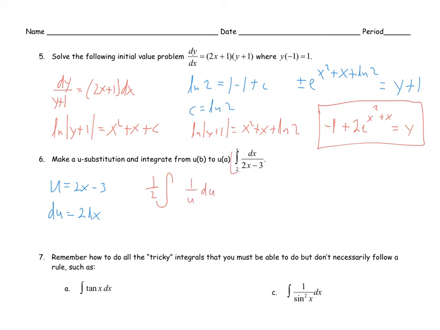Now here, 2 and 5 on our bounds are x values, so if we plug those in for x right there, we'll get our u values for our bounds when the integral is with respect to u. So if I plug in 2 for x, u equals 1, and when I plug in 5 for x, I get 7. So now when I find my antiderivative, which is 1/2 natural log of absolute value of u, I don't need to substitute my 2x minus 3 back in. I can just evaluate this from 1 to 7, because those are u values. And that gets me 1/2 natural log of 7 minus 1/2 natural log of 1. Natural log of 1 is 0, so our final answer is just 1/2 natural log of 7.